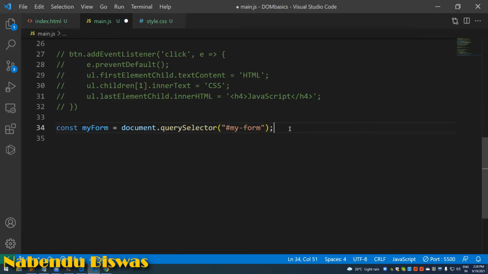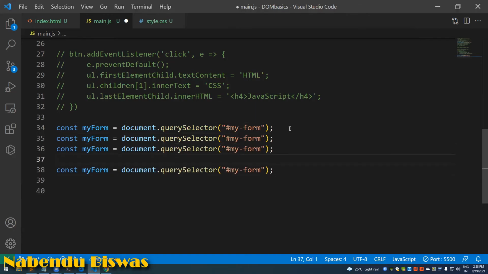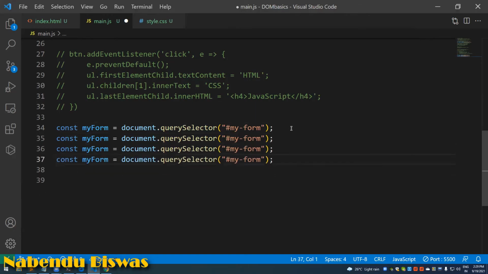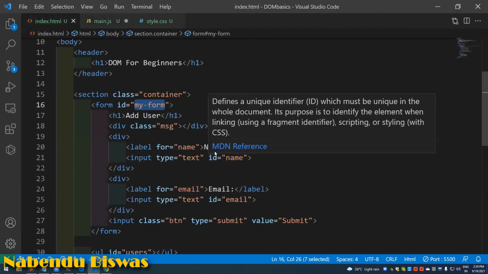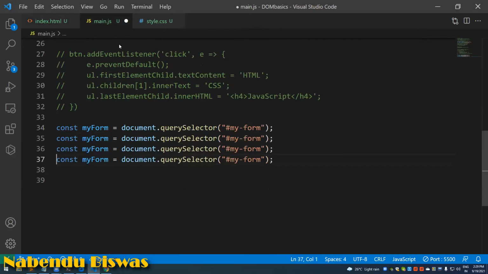So we're selecting this form. And document dot query selector, there is a name with id name, email with id email. So we are going to do all this. Okay, query selector name, and this one will be email.